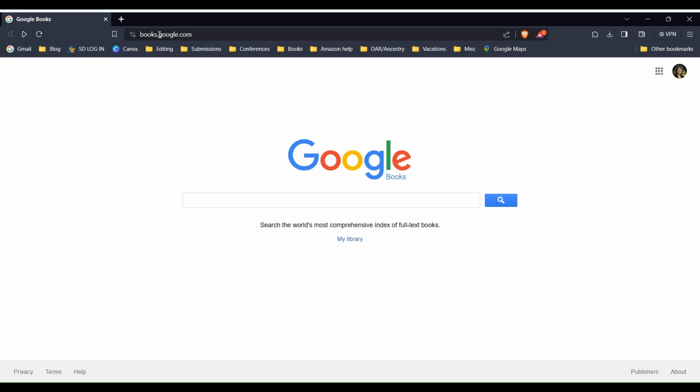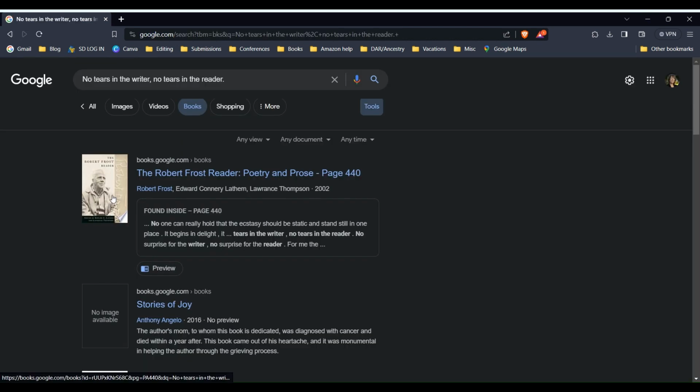books.google.com to look up a particular quote that I am interested in finding the reference for. When you are creating a book that is providing quotations from different other books, you need to give proper reference. So I just happen to have one at the ready here: "No tears in the writer, no tears in the reader." So we're going to look this quote up and see if we can find a proper citation if we're going to use this in our manuscript or our nonfiction. We're going to quote it ourselves in our own book. Okay, so we're going to do a quick search here.